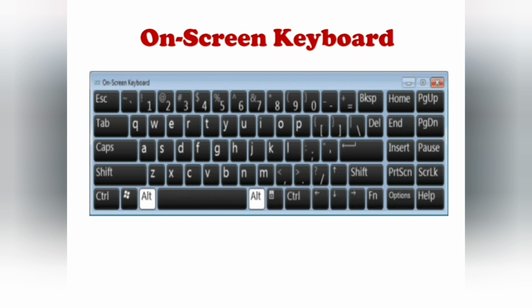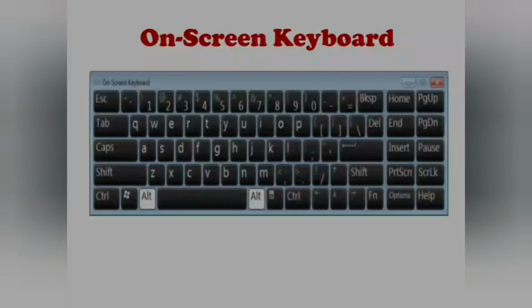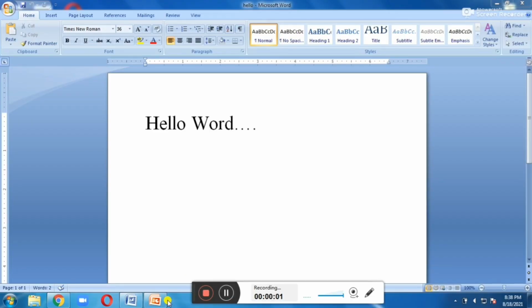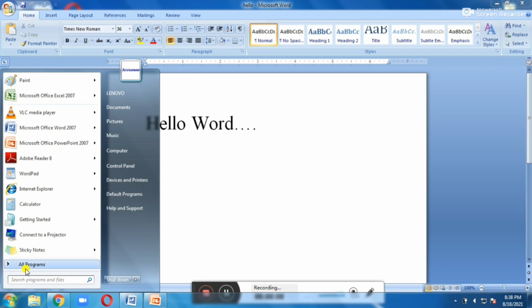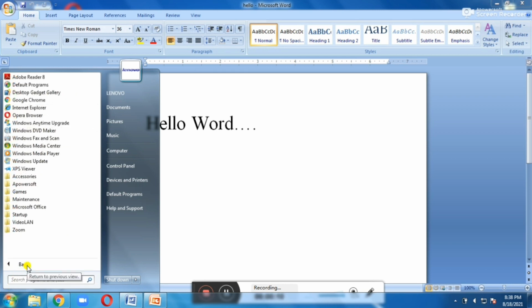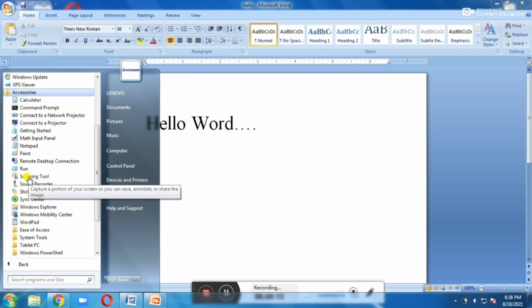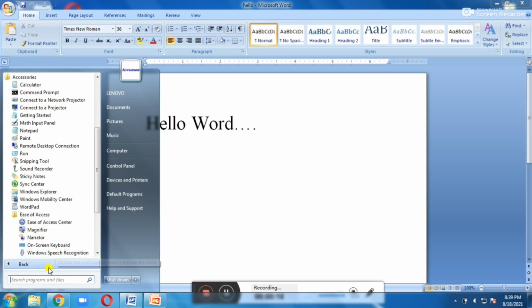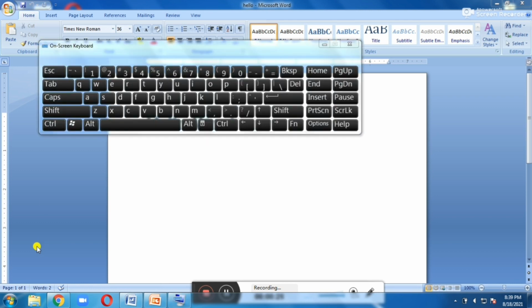The lesson is over. Our third lesson is over, children. Now we are going to see the book exercises. To select the accessories, first click on the start button, then select all programs, then select accessories, and then select ease of access. Here we are going to select the on-screen keyboard. This is the on-screen keyboard.